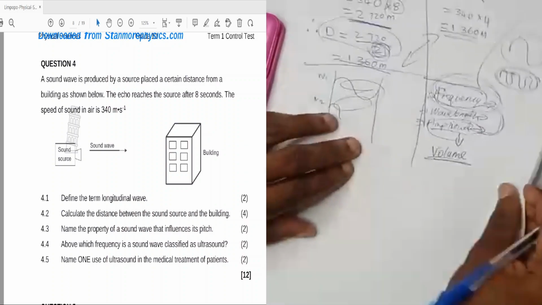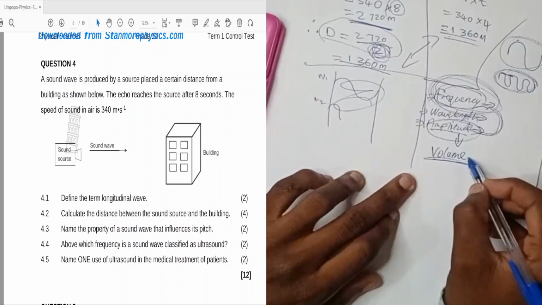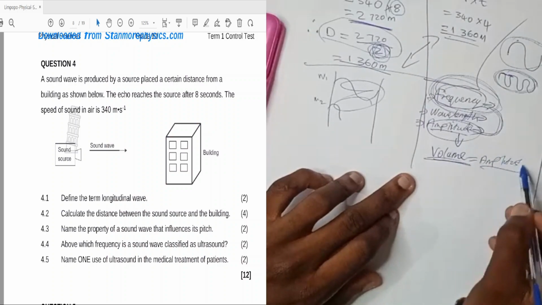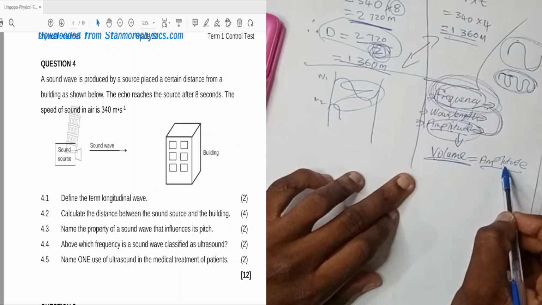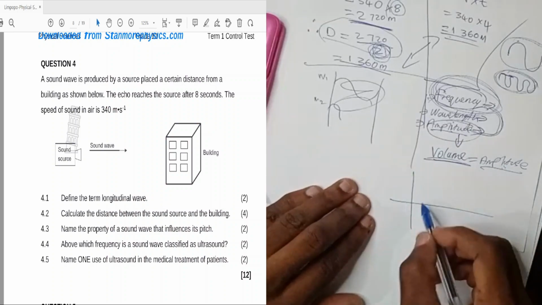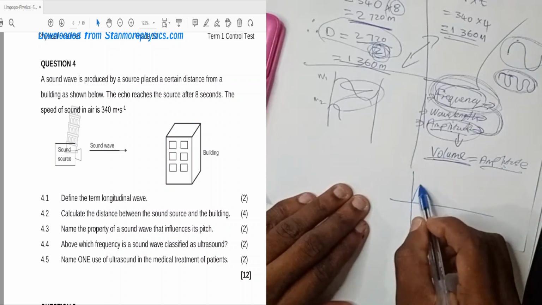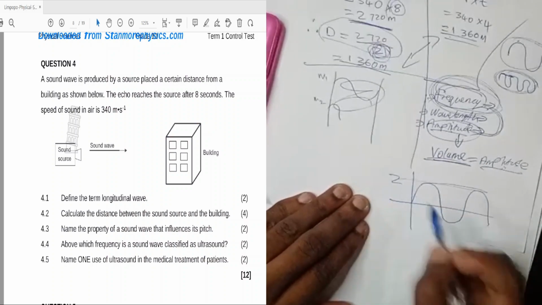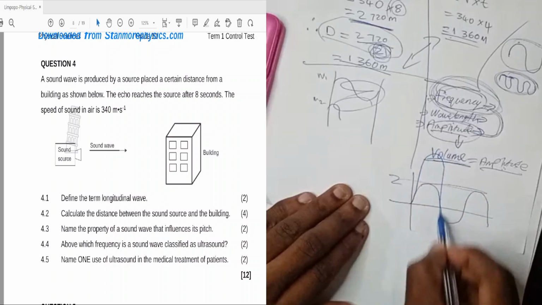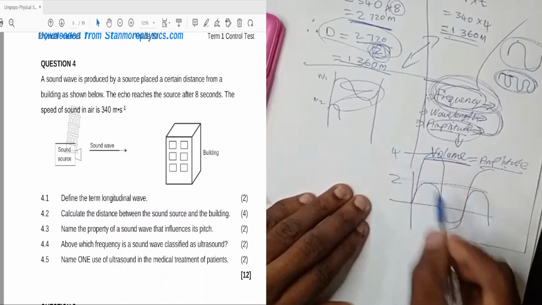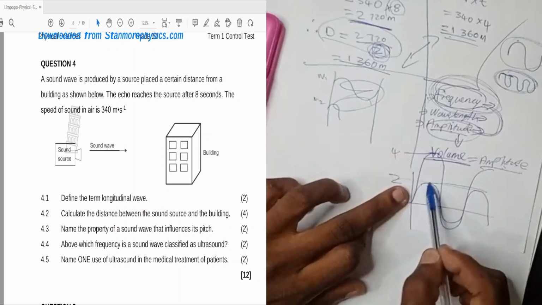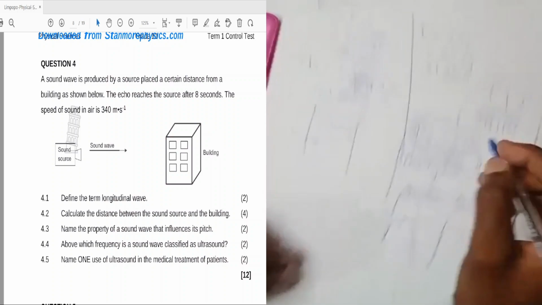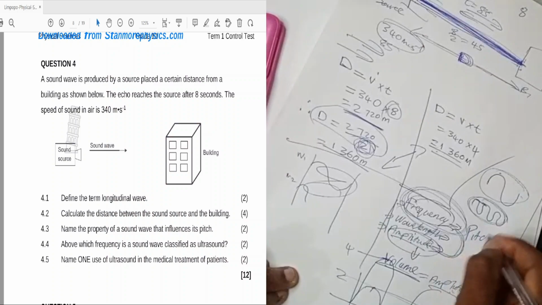The amplitude determines the volume of the sound. So if the sound is too high, it means it has a higher amplitude. So let's take, we have our sound wave here. If this amplitude is 2, and we have another wave with amplitude 4, this one is louder than this one because of the amplitude. Then the frequency is the pitch.